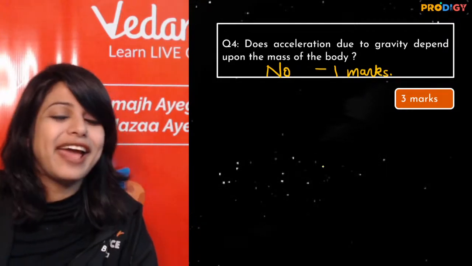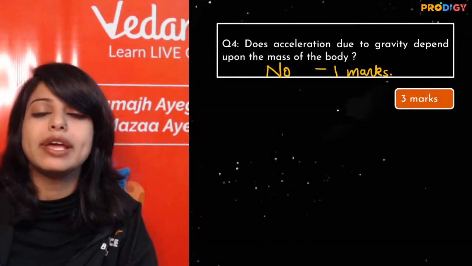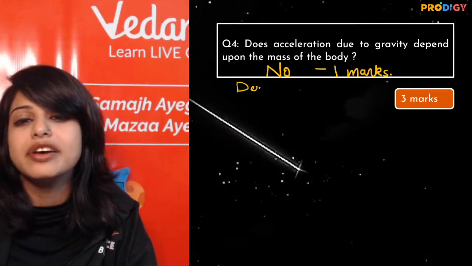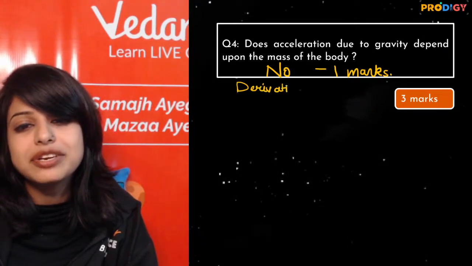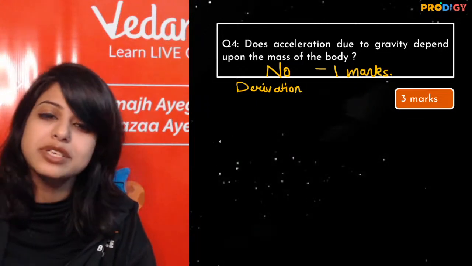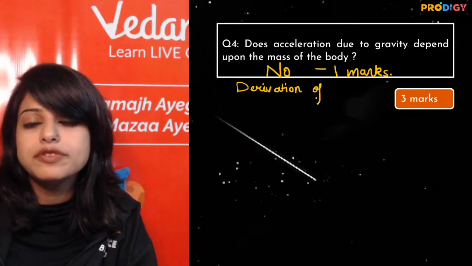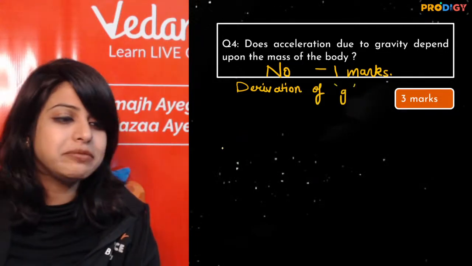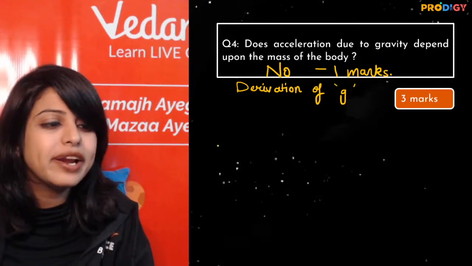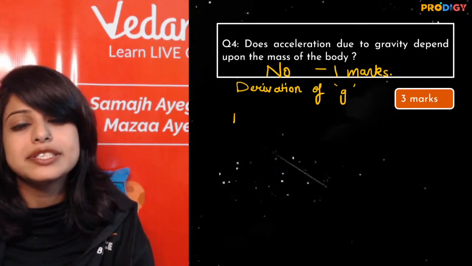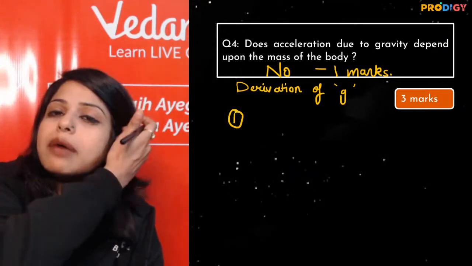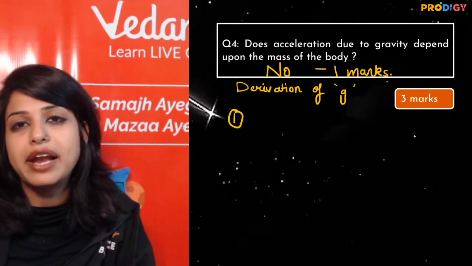Yes, very good. Everybody knows, ma'am, 1 mark is okay, but you have to do the derivation. Now, what do we do in the derivation? Can anybody tell me the steps for the derivation of small g? Who can tell me the steps? What is the first step? If this question comes in my exam, what is the first step I'll take?